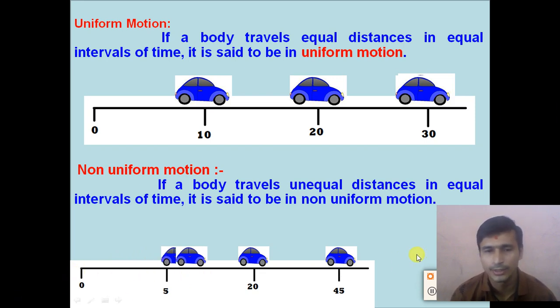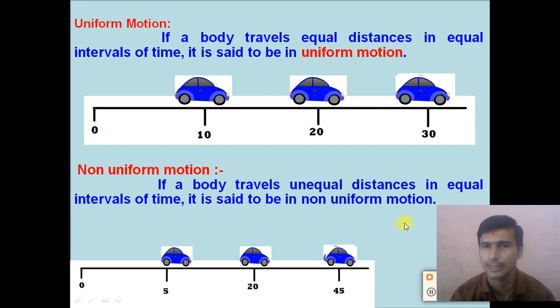Then it travels a 15 km distance in a second hour, and then it travels a 25 km distance in a third hour. Here the distance traveled by the car in each hour is different, right? So the motion of the car is said to be a non-uniform motion. So dear students, understand about uniform motion and non-uniform motion.